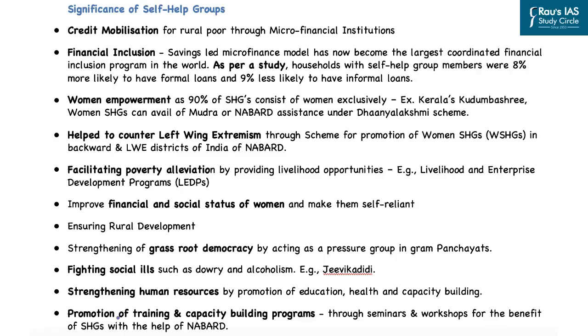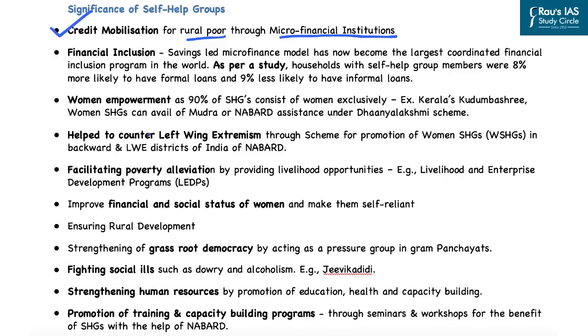Now, in this process, this is seen as a very important tool for credit mobilization for the rural poor through the microfinancial institutions, because the banks see it as responsible lending, because the self-help group and all the members will be collectively responsible, and because there is peer pressure amongst the members to return the loan back. That is why there are lesser chances of bank defaults, and that is why the banks are more interested in lending through the self-help group model, and that is why it's a very important tool for credit mobilization.